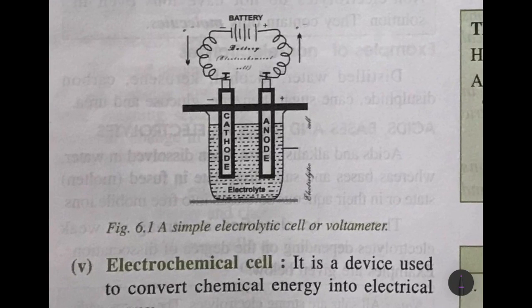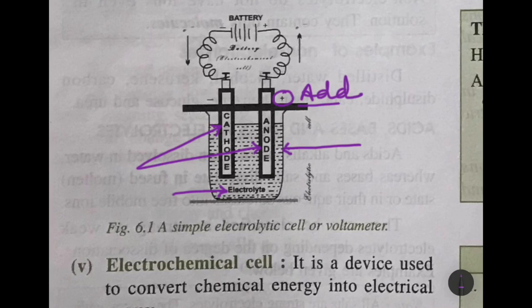So this is the voltameter. This is the non-conducting vessel inside which you'll find the electrolyte, that is the compound which conducts electricity in molten or aqueous state. And then you have the cathode and the anode, which are the two electrodes. One, that is anode, is connected to the positive terminal of the battery. Remember, anode starts with an A, it means add. So it is connected to the positive terminal of the battery, that is the external source of electricity, and cathode is connected to the negative terminal of the battery.